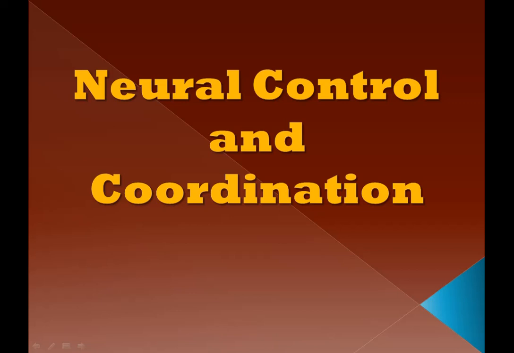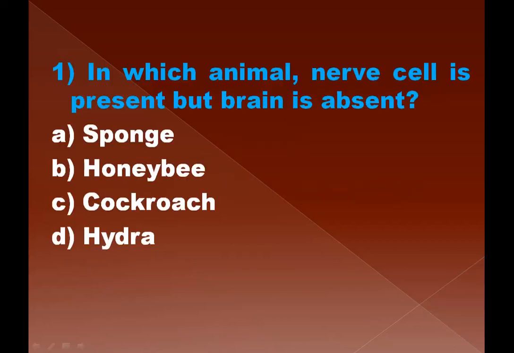Hi students, let us today take up some of the multiple choice questions on the topic neural control and coordination. The first question is, in which animal nerve cell is present but brain is absent? The options are sponge, honeybee, cockroach, hydra.